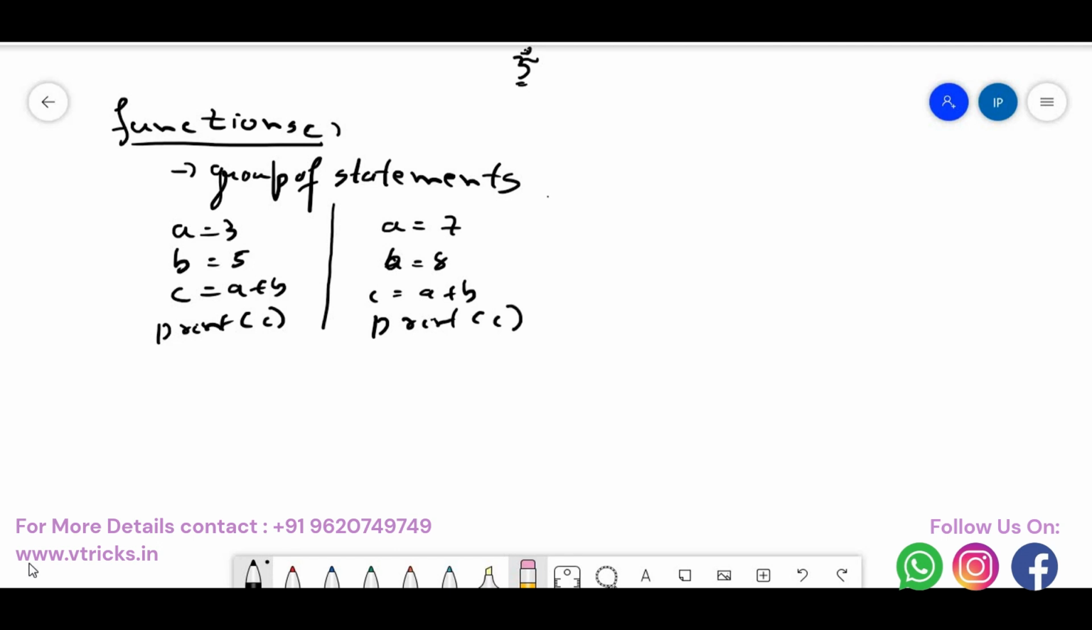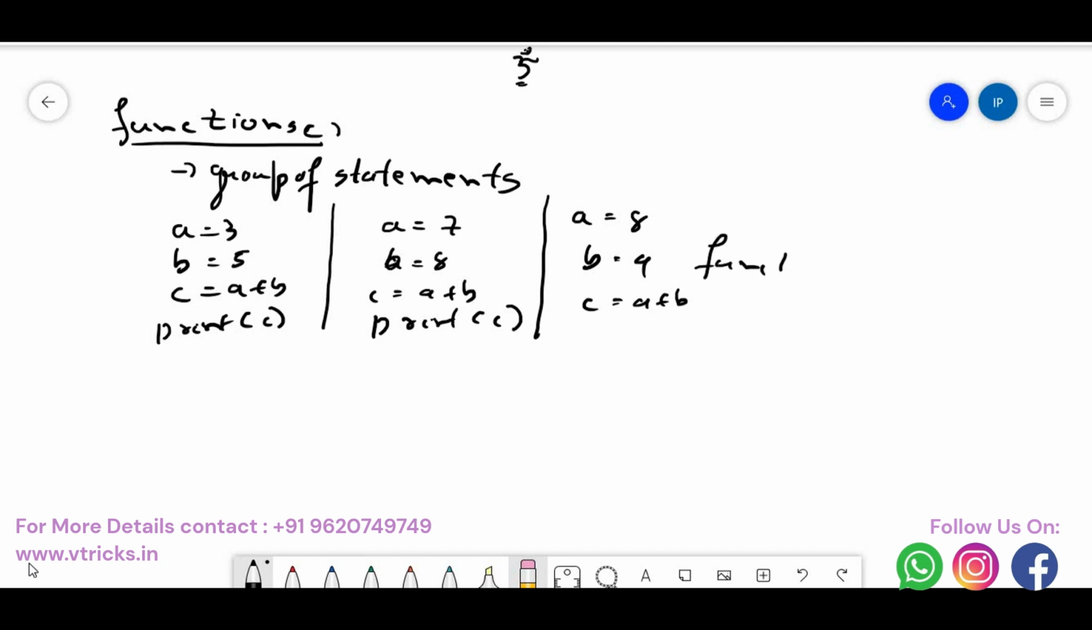Now I need to add the numbers 8 and 9. So again I will say a is equal to 8, b is equal to 9, then c is equal to a plus b. Just imagine, whenever you want to add two numbers, you must keep on repeating this operation again and again. Is there any simple way of doing it, so that once I write the code, I can execute it whenever I want? Yes, that is what is called functions.